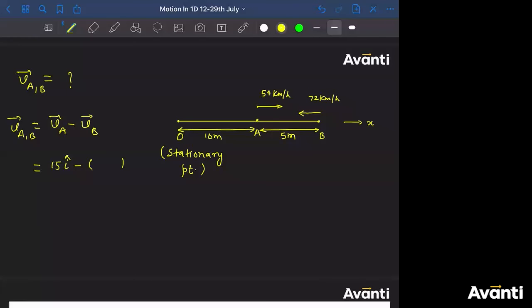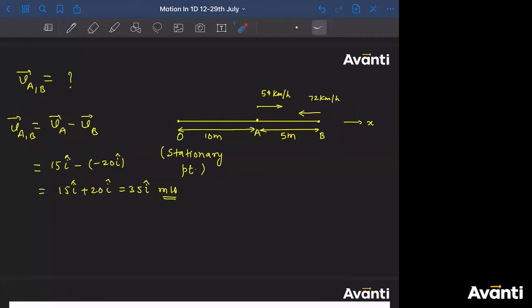Let's look at the diagram. What are the directions? Direction is towards negative x-axis. Chandrika, this is where you have committed mistake. Yes. So direction is towards negative x-axis. So minus 20 I cap. So what will be the answer? 15 I cap plus 20 I cap. Answer is 35 I cap meter per second. Got it, guys? So what is the answer here? 35 I cap meter per second.